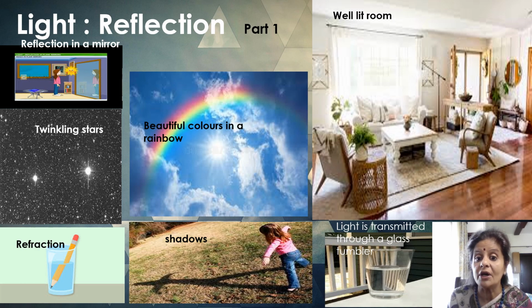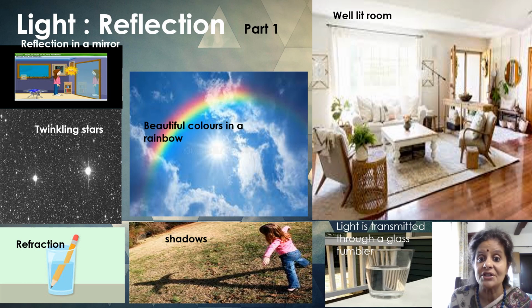Now, there are a number of wonderful phenomena related to light around us, like the image formation by a mirror, the twinkling of stars, the beautiful colorful rainbow, and the bending of light by a medium. All these things are related to light, and we can understand them when we learn the properties of light.